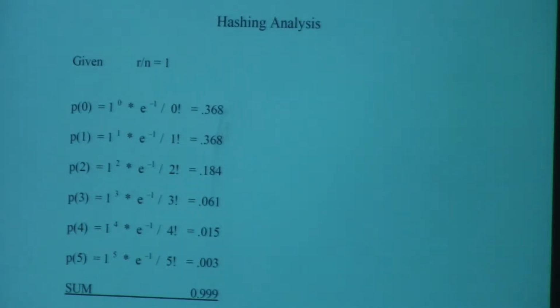So you can see that in each case, because r over n is equal to 1, then we have r over n, which is the probability, to the power of x times e to the minus probability over x factorial. And we continue that as x is 5 factorial, but this is simply going to just stay at 1.